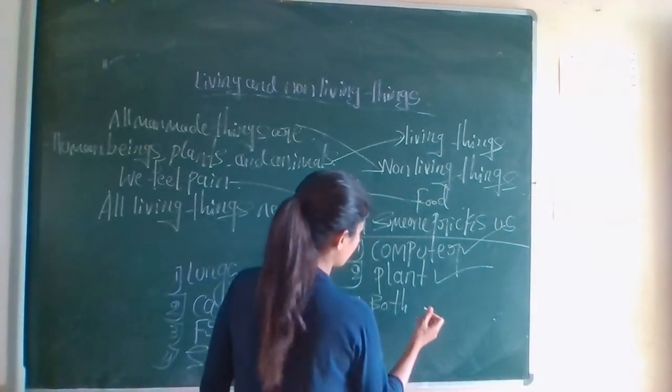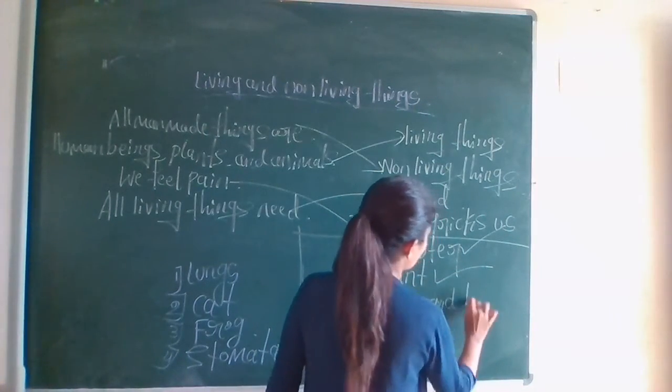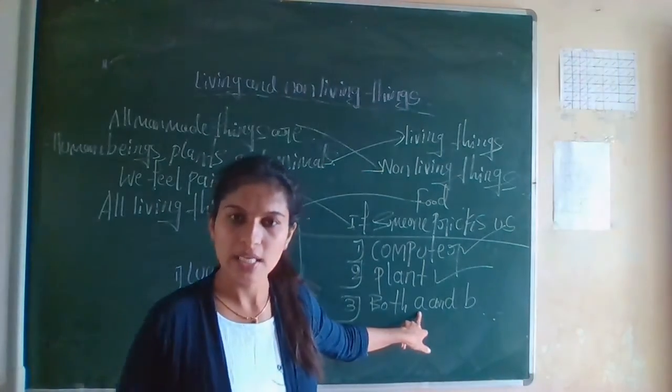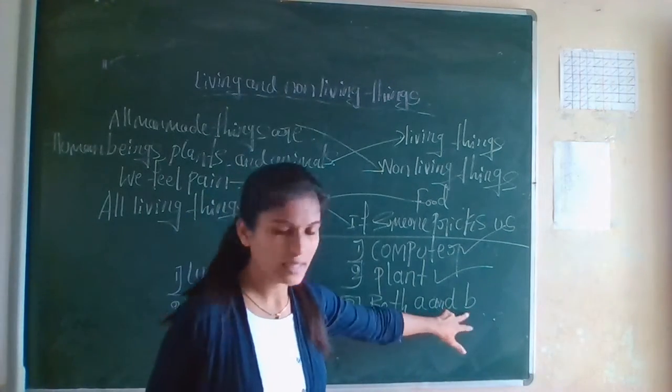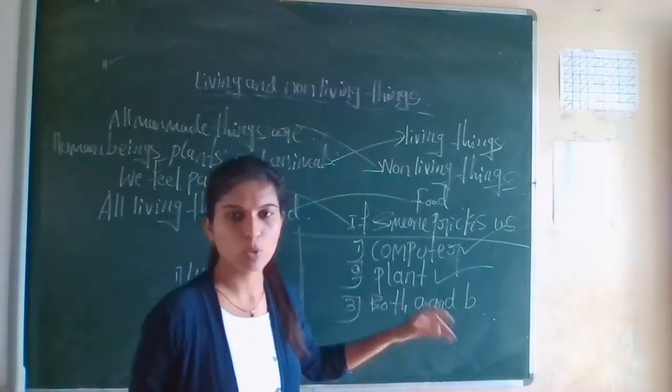Both A and B. Because in A, living things can grow, and in B, all living things can breathe also. Okay, so the answer is both.